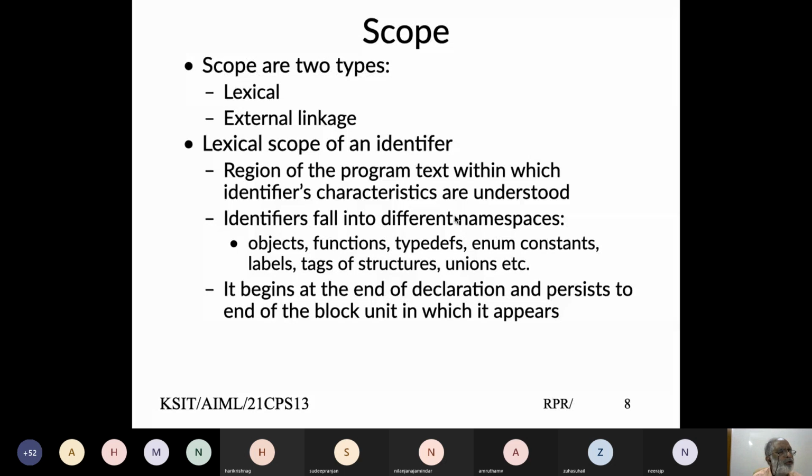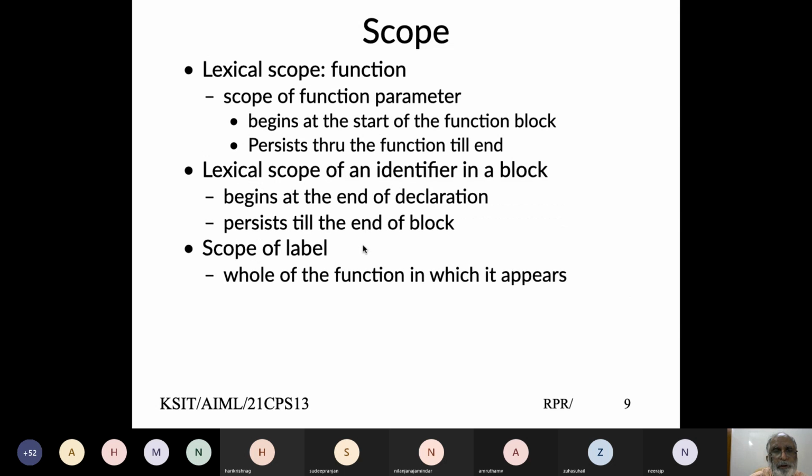So each identifier that you declare always has a given scope, starting from where it is declared till the end point of the block within which it is declared. If I use two different functions, I can use the same parameter name, but they would have a different scope. Let me give an example. There are two kinds: one is called lexical scope, the other is called linkage scope. Right now we'll focus on lexical scope.